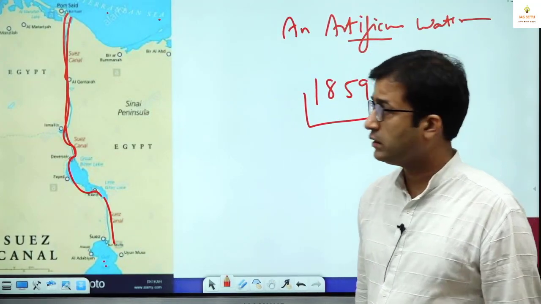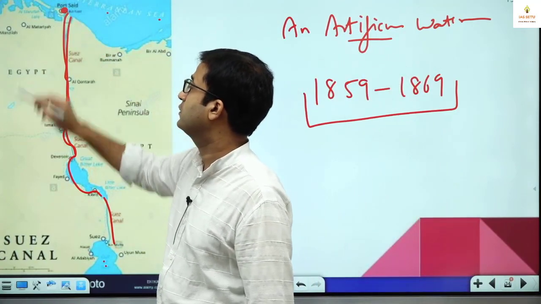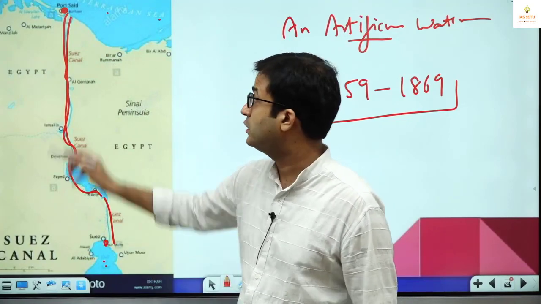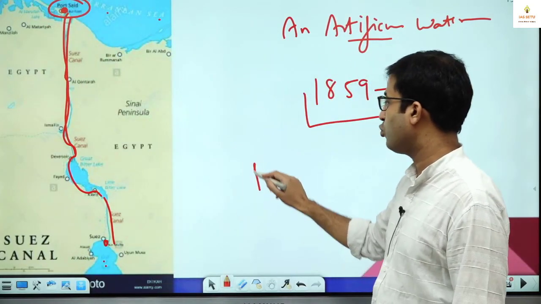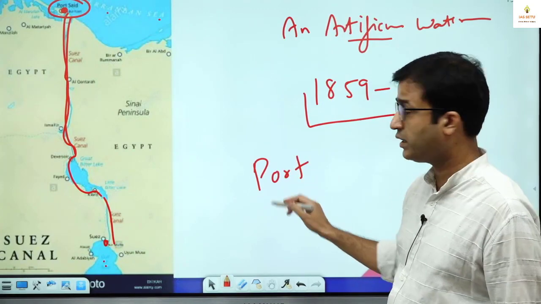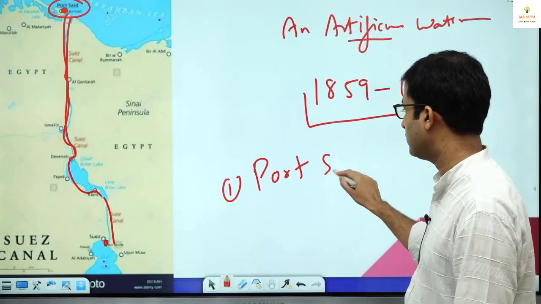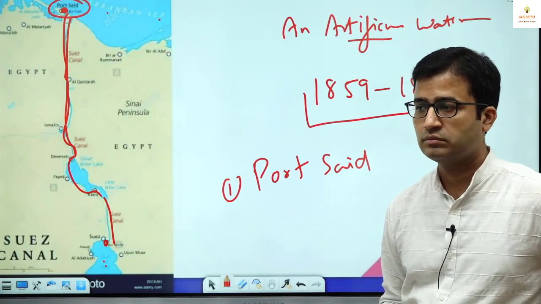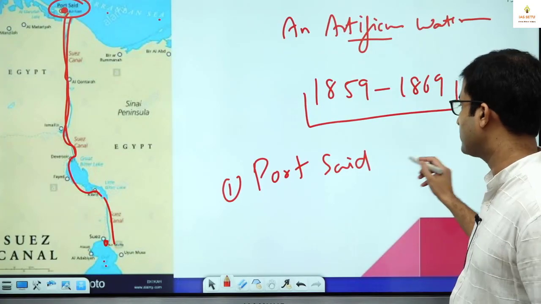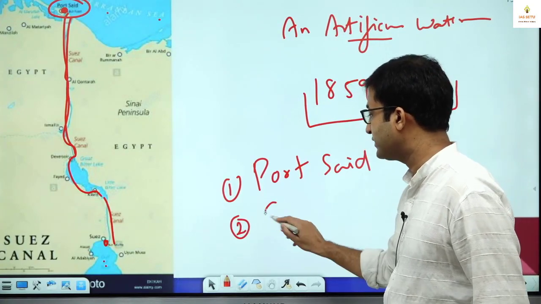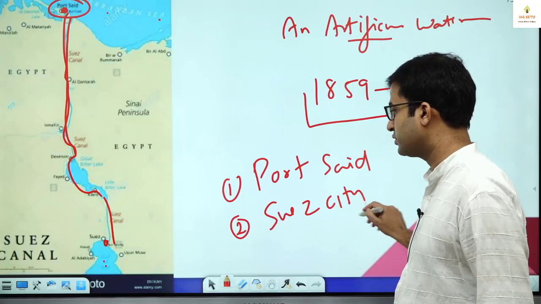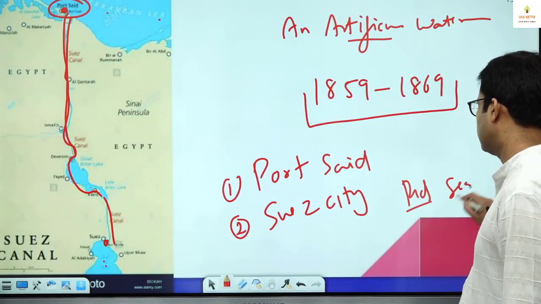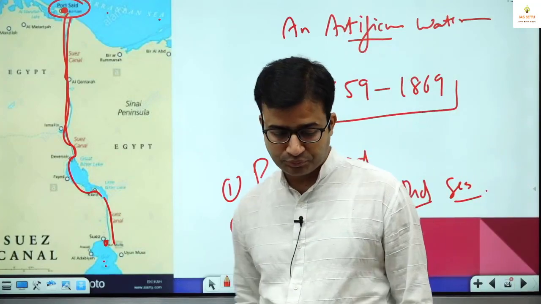What is important here? There are two terminals. One is towards Mediterranean Sea, and one is towards Red Sea. So towards Mediterranean Sea is Port Said. So you write two terminals. One is Port Said, S-A-I-D. It is pronounced as Said, towards Mediterranean Sea. And second is Suez City, towards Red Sea.